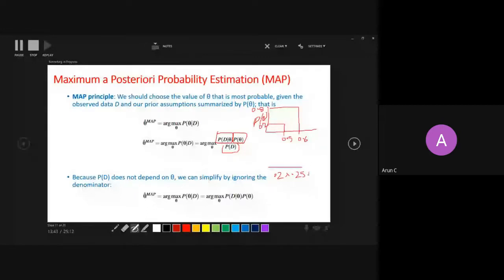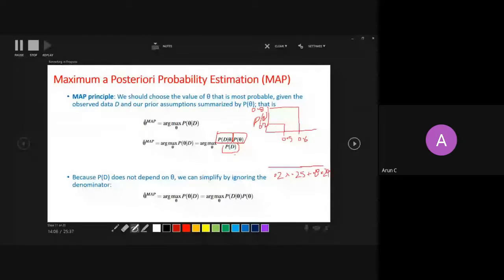Can anybody tell me the simplified value? So this is the probability of the data here.